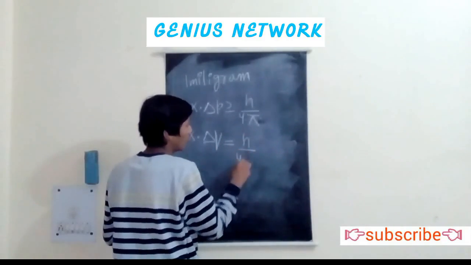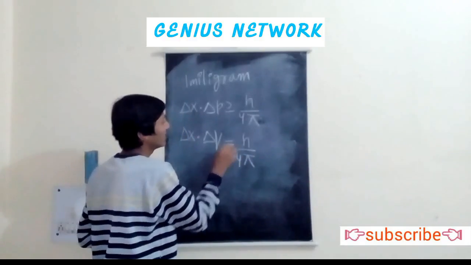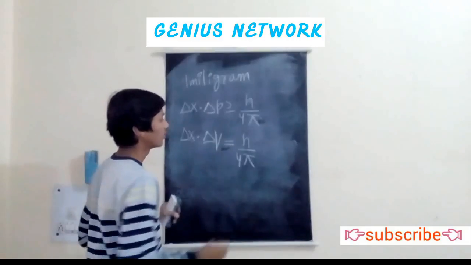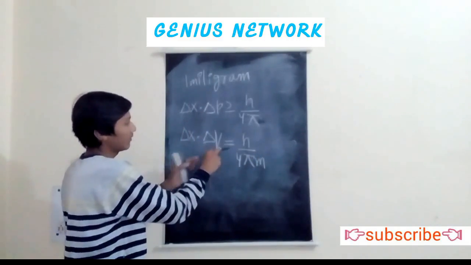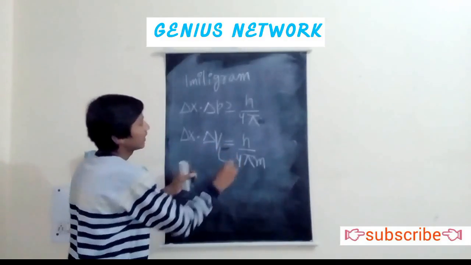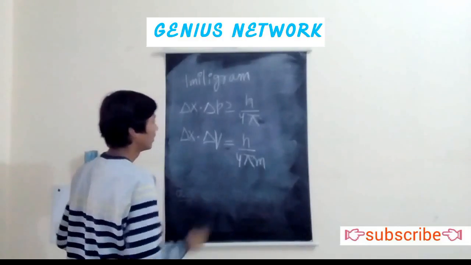So delta x times delta v is greater than or equal to h upon 4 pi times m, where I have divided by the mass. Now let's put down the values.